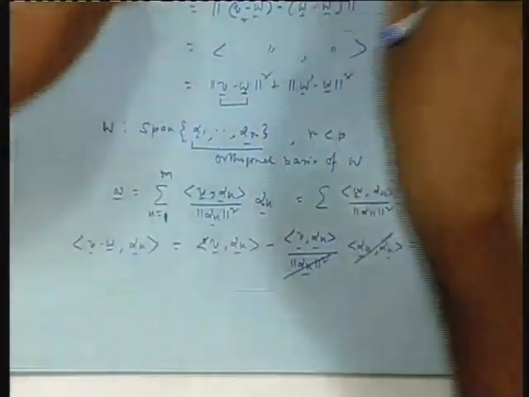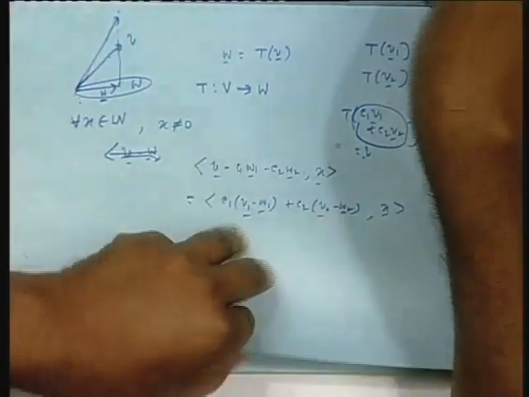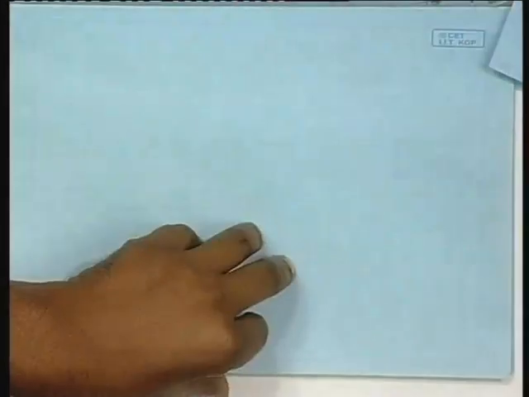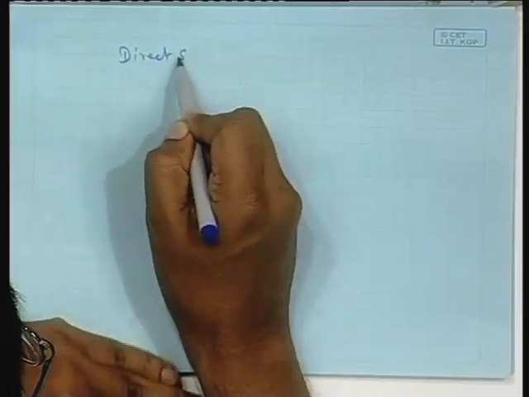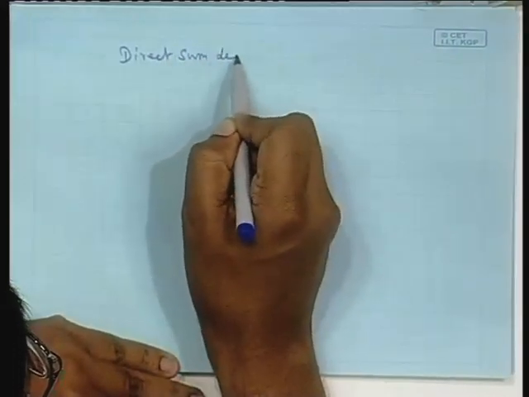Okay, please understand this. Another important notion now I come to, that is direct sum decomposition of vector spaces. Again, I will come back to just vector space and not inner product, and then I will come again to the special case where the vector space also has been given an inner product, and it is called inner product space. So, I come back to the general notion of just abstract vector space, no inner product, nothing, and then I have direct sum decomposition.